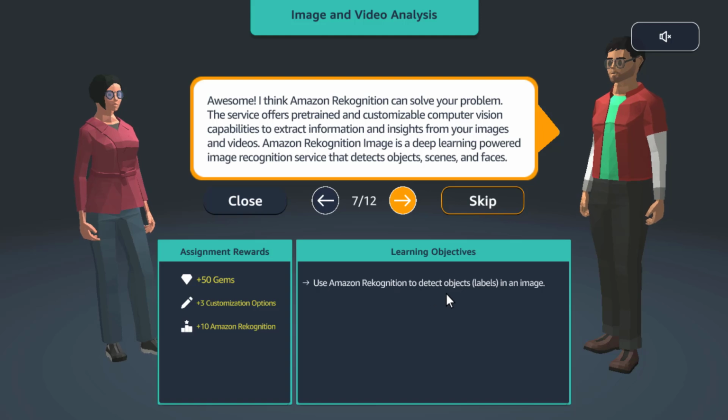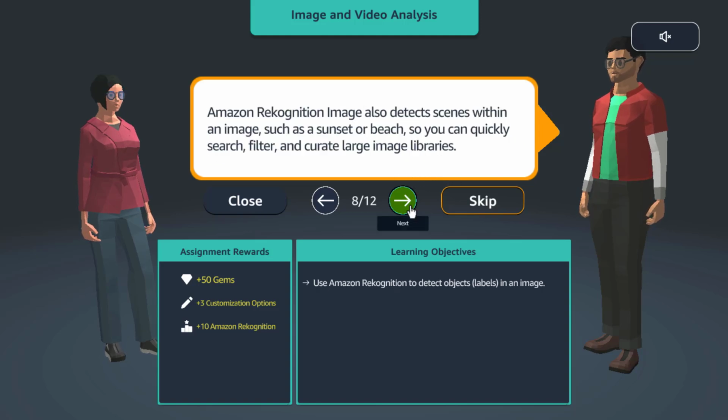Awesome. I think Amazon Rekognition can solve your problem. The service offers pre-trained and customizable computer vision capabilities to extract information and insights from your images and videos. Amazon Rekognition Image is a deep learning powered image recognition service that detects objects, scenes, and faces.